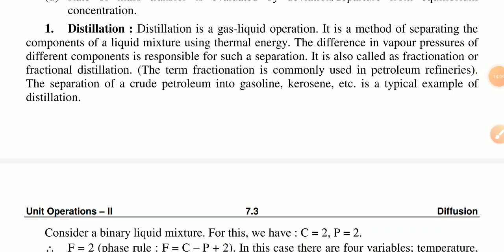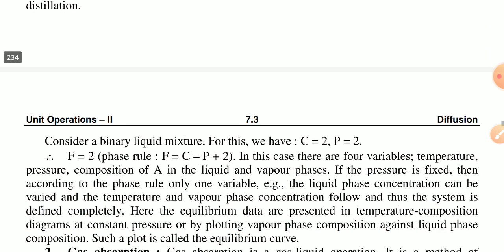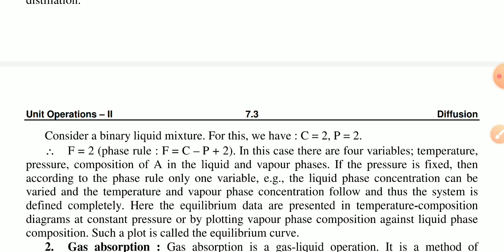Simply, there is the phase rule, F is equal to C minus P plus 2, where the variables are temperature and pressure as well. For a composition of A in the liquid and vapor phases, if the pressure is fixed, according to the phase rule only one variable, for example the liquid phase concentration, can be varied, and the temperature and vapor phase concentration follow, and thus the system is defined completely.